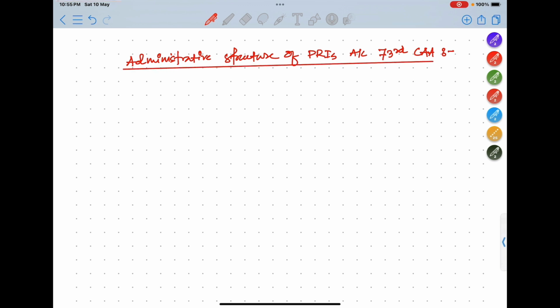Earlier we have seen the different structures of the PRIs, but remember that those structures were just a recommendation of a particular committee, but this structure is backed constitutionally. This structure is made through amendment, by passing a law in the Parliament.